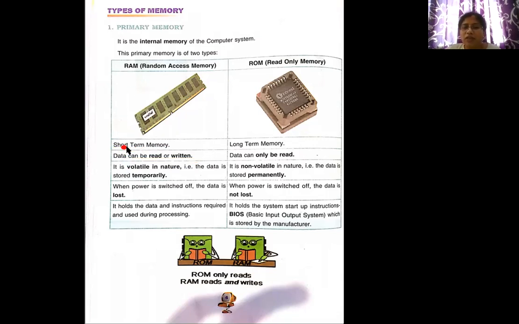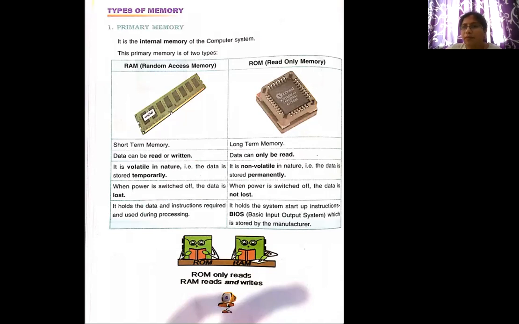So it is a short-term memory, and data here can be read or written also. It is volatile in nature, that is, the data is stored temporarily. What is the meaning of the word volatile? Not permanent. It is not for long term, it is for short term. When the power is switched off, the data is lost.